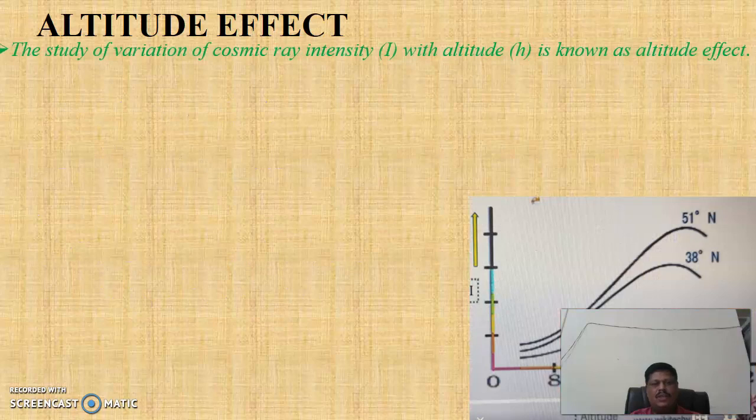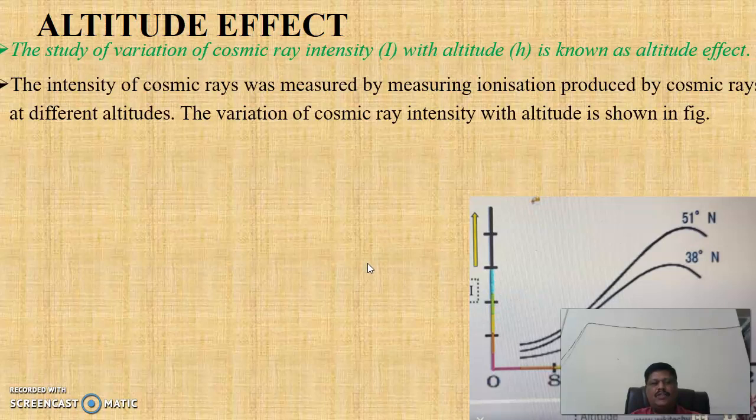What is the altitude effect of the cosmic rays? The study of variation of cosmic ray intensity with altitude is known as altitude effect. The intensity of cosmic rays is measured by measuring the ionization produced by cosmic rays at different altitudes. The variation of cosmic ray intensity with altitude is as shown in the figure.